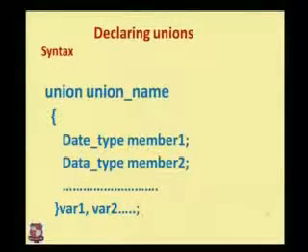So the syntax is there, not much different, the same as your structure. Then union name, data type, member 1, member 2, member 3 and many members, then curly braces, then variable 1 and variable 2 with a semicolon.